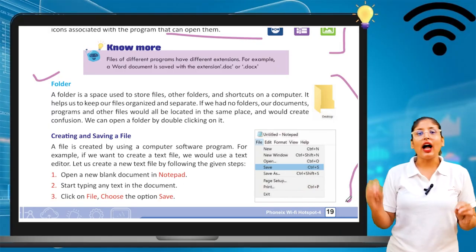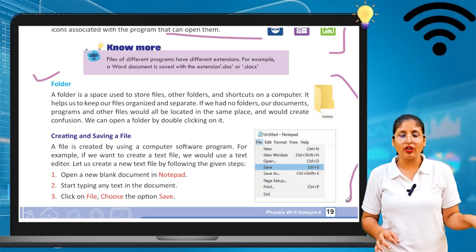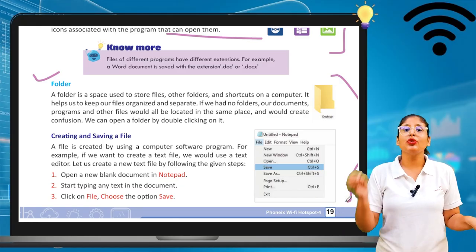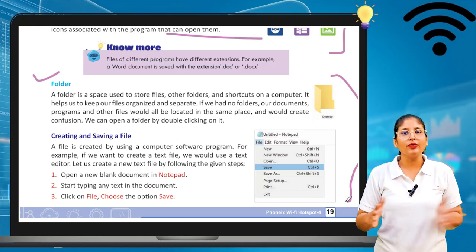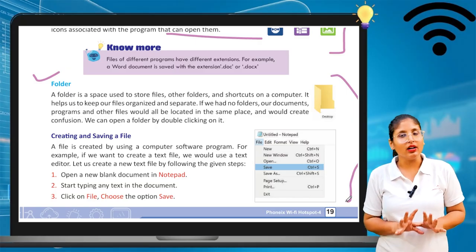Okay. So in that folder, for example, something is related to math, so you can paste it in the maths folder. Something is related to English, so you can paste it in the English folder. This is how the folder works. Basically, it works to manage all your work on the desktop.